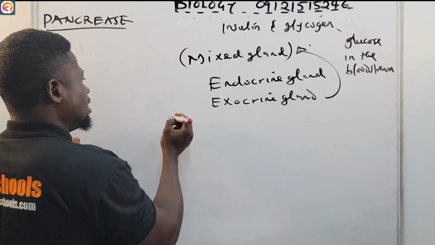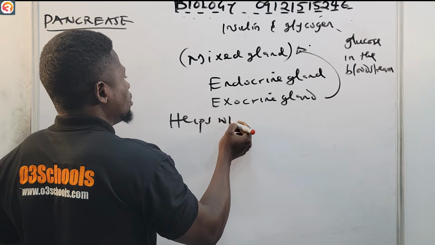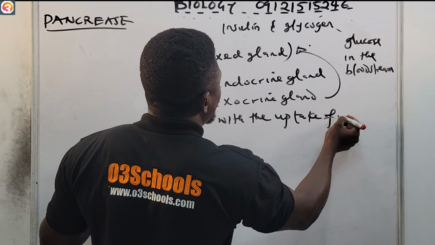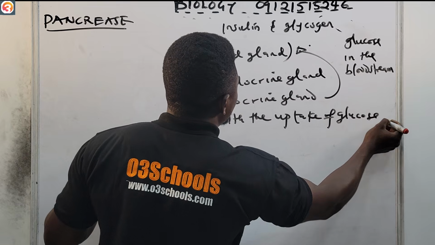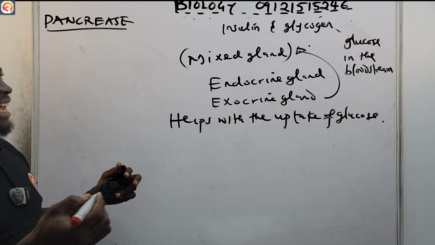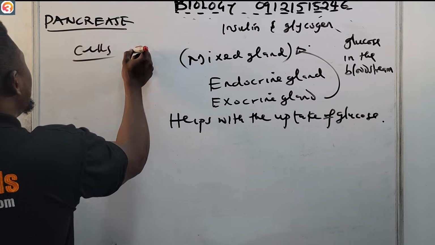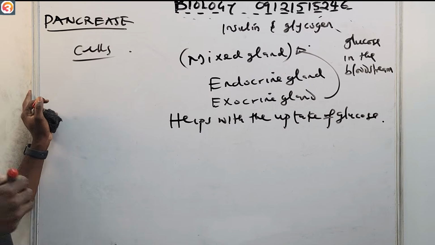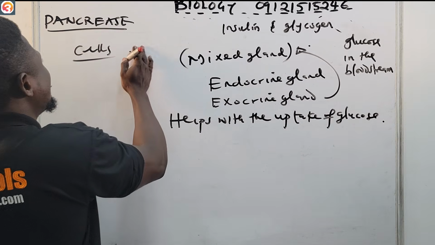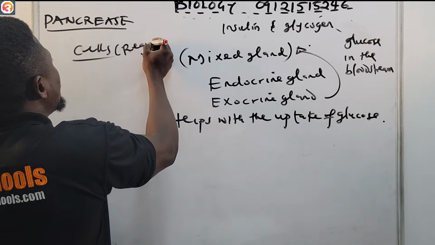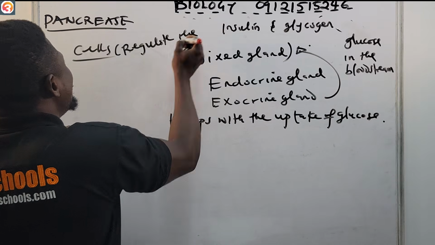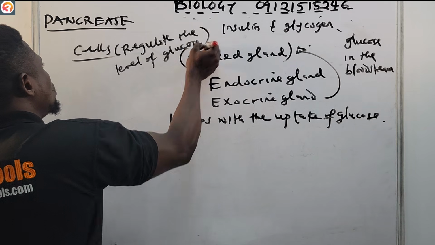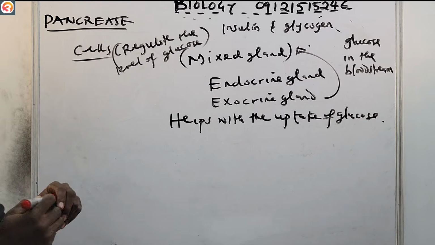It helps the cells to take up glucose from the body. That is, it helps to regulate the level of glucose. So that is the function of the insulin there.